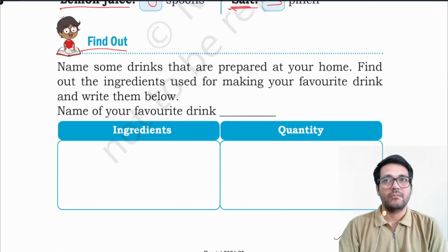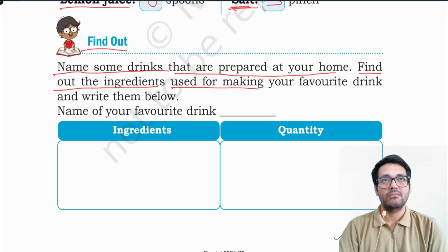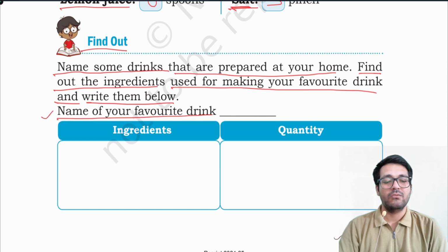Find out. Name some drinks that are prepared at your home. Find out the ingredients used for making your favorite drink and write them below. Name your favorite drink. You can name your favorite drink and the ingredients used and the quantities here.